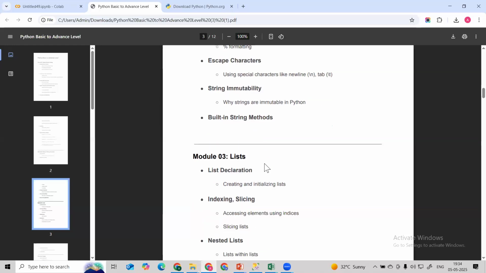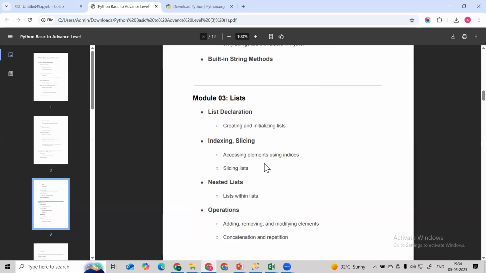Okay, and then we have the third module. In the third module, what do we have? The list. We are going to cover the list topic, and there we are going to learn what a list is, why a list is required, and how we declare the list, create the list and initialize the list. Then we are going to access the list with the help of indexing and slicing. Then we are going to see how we can create a nested list, a list within a list.